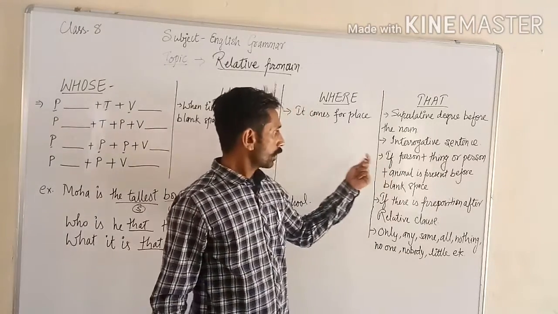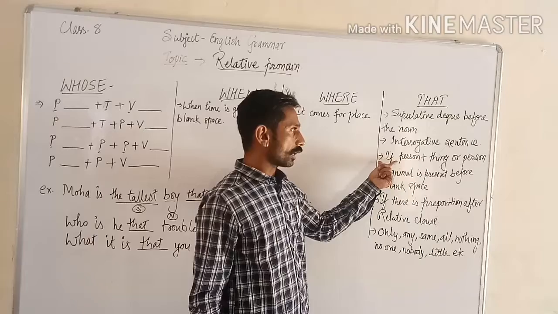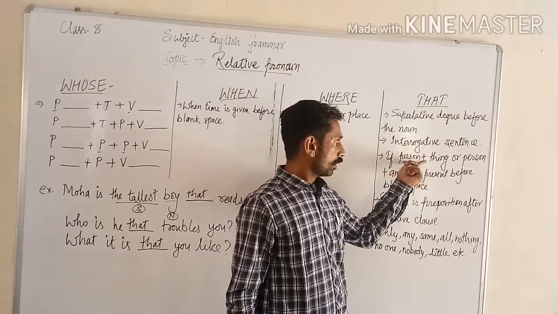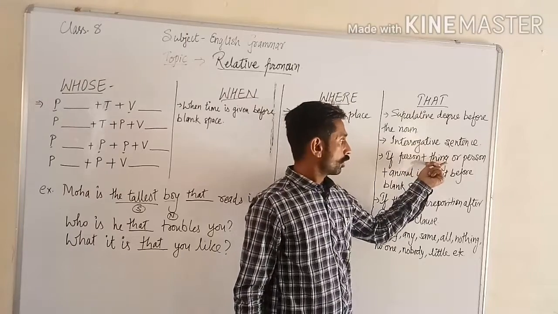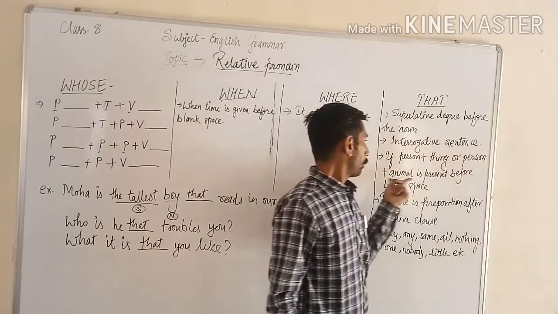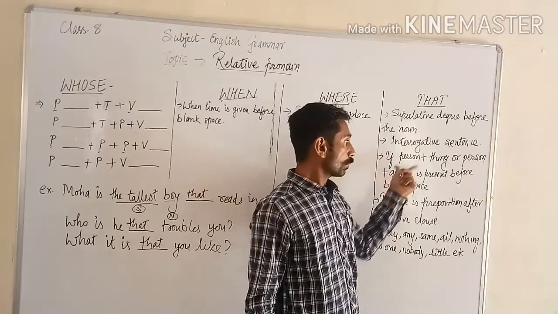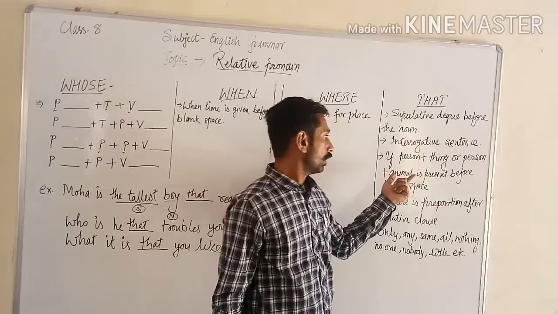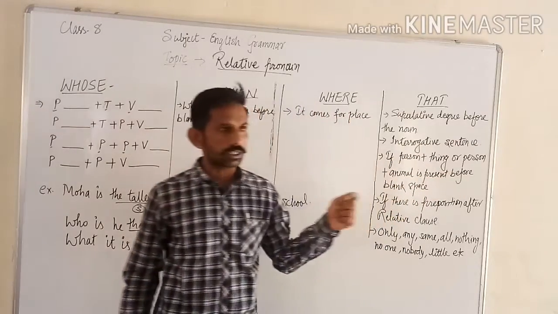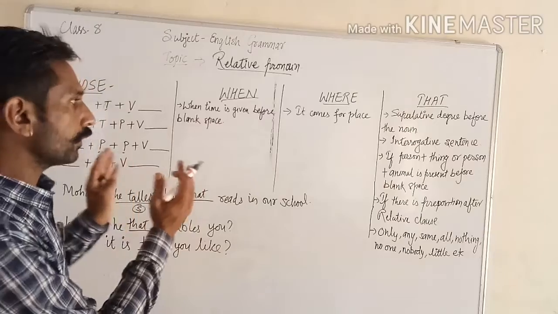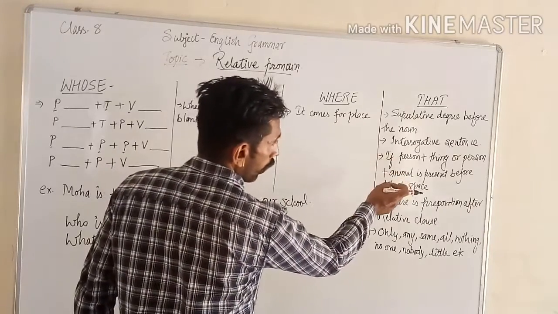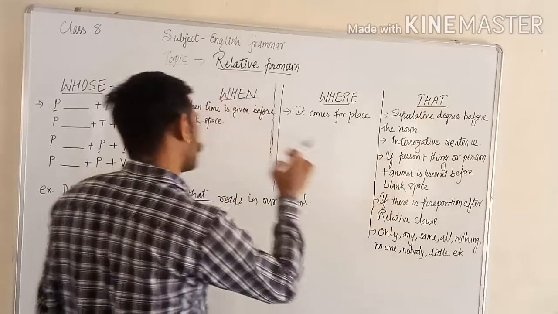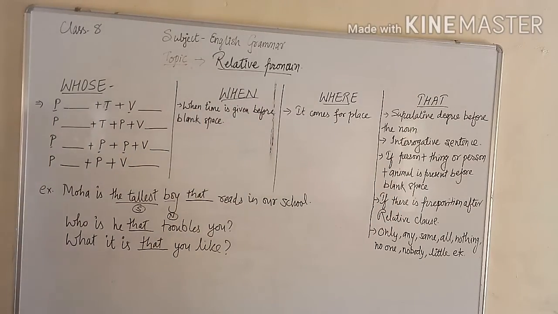Condition number 3. In the sentence, if there is person plus thing or person plus animal, not both, only one, present before the blank space, then only that will come there.